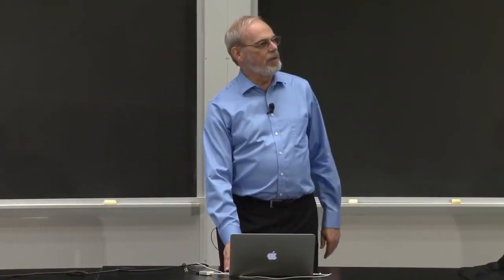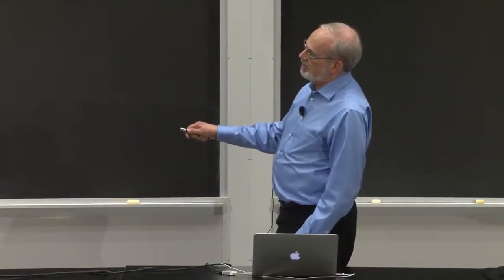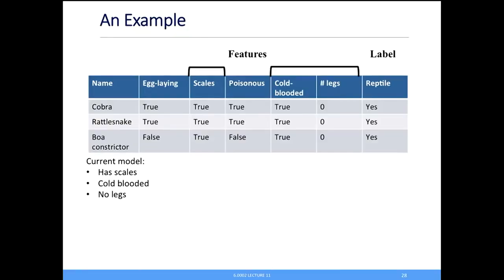So I've got to refine the model, or the algorithm's got to refine the model. And this, I want to remind you, is looking at the features. So I started out with 5 features. This doesn't fit. So probably what I should do is reduce it. I'm going to look at scales. I'm going to look at cold-blooded. I'm going to look at legs. That captures all 3 examples. Again, if you think about this in terms of clustering, all 3 of them would fit with that.